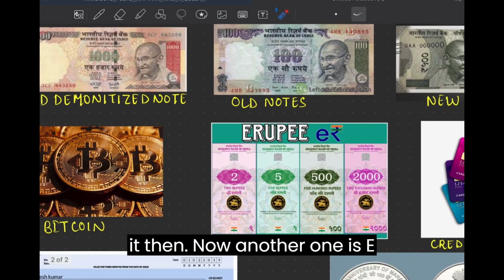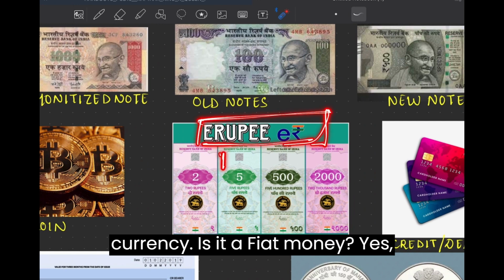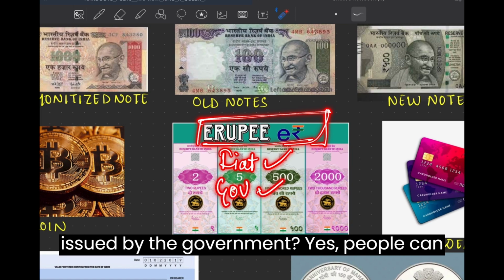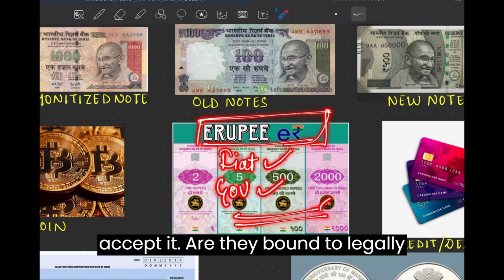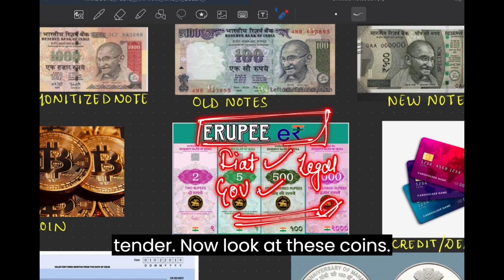Now another one is the e-rupee. This is a central bank digital currency. Is it a fiat money? Yes, because it's in virtual form. Is it issued by the government? Yes. People can accept it. Are they bound to legally accept it? Yes. So it is a legal tender.